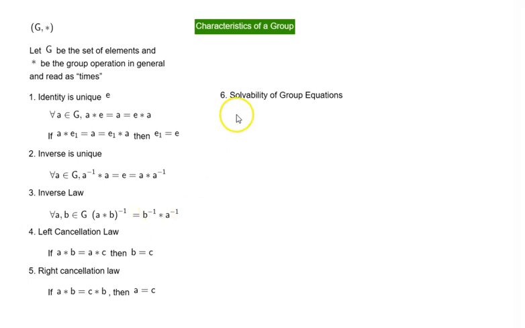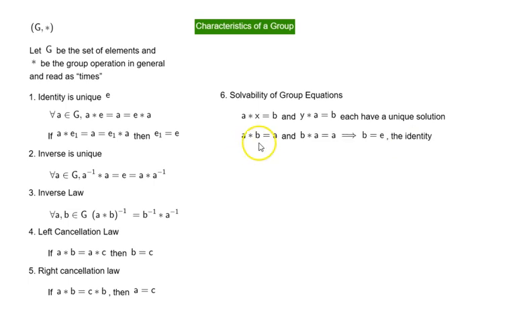Okay, so that brings us to solvability of group equations. What that means is A times X equal to B and Y times A is equal to B each have a unique solution. A times B is equal to A and B times A is equal to A implies B is equal to E, the identity.